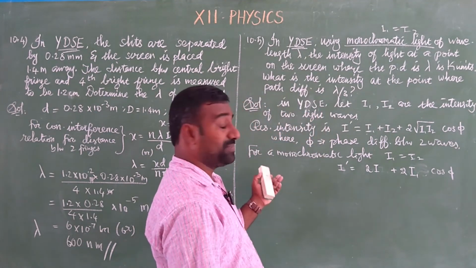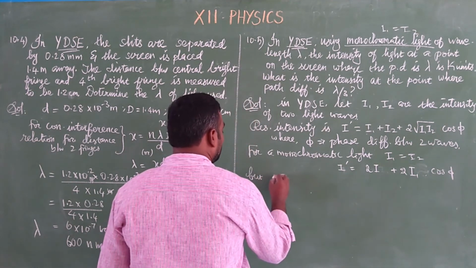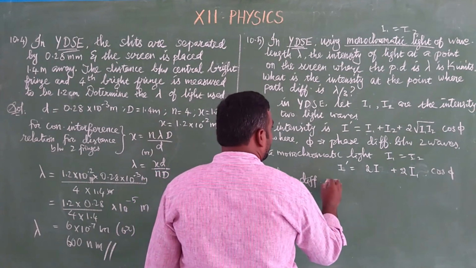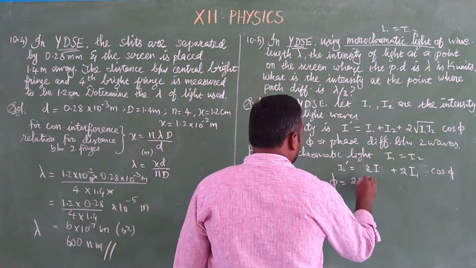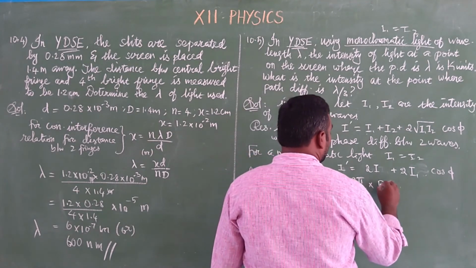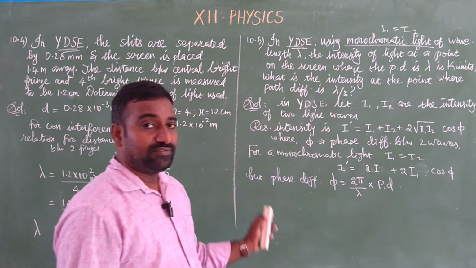Now, what is the path difference? The phase difference formula: phi is equal to 2 pi by lambda into path difference. What is the path difference for this case?